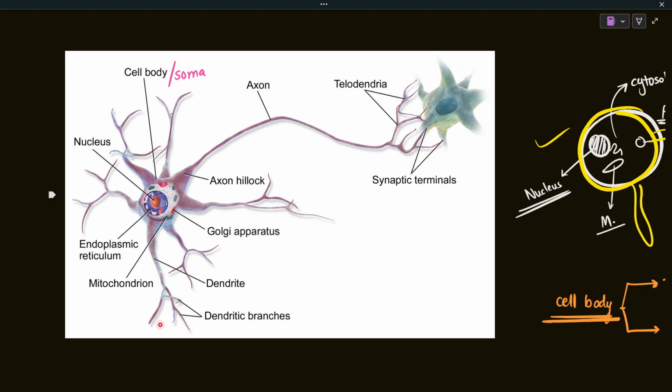Okay, so this is based on the conduction of the information, the relay of the information. The way apical basal polarity is seen in epithelial cells, the same way in nervous cells as well, there is apical basal polarity. So the basal part in the epithelial cell has the nucleus. So this basal part has the nucleus. So this is the basal part of the neuron.